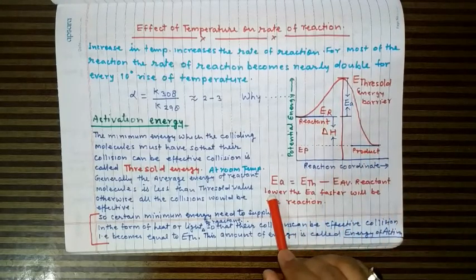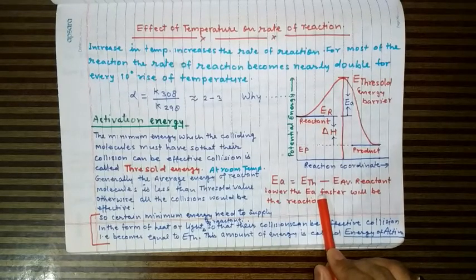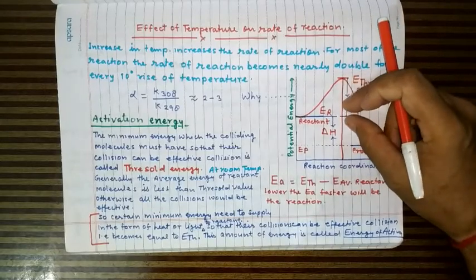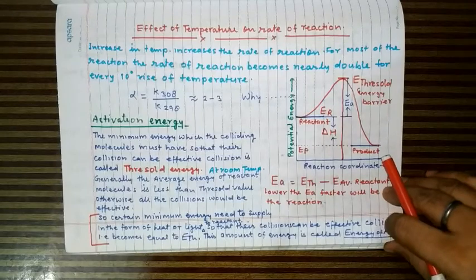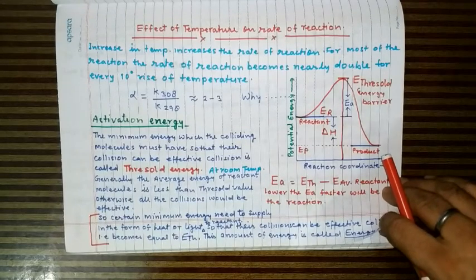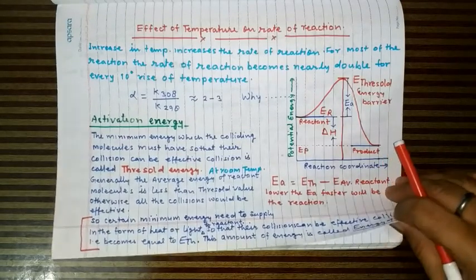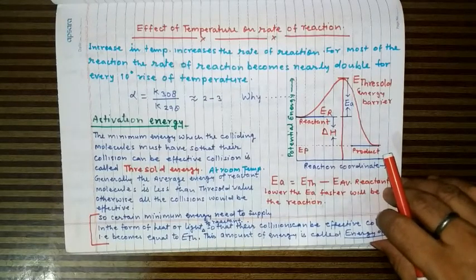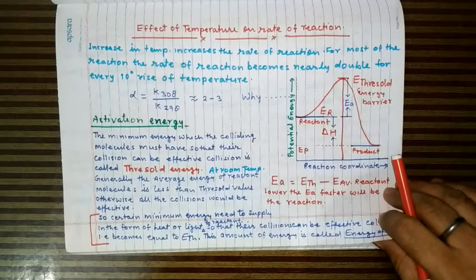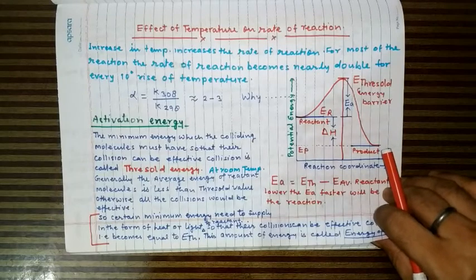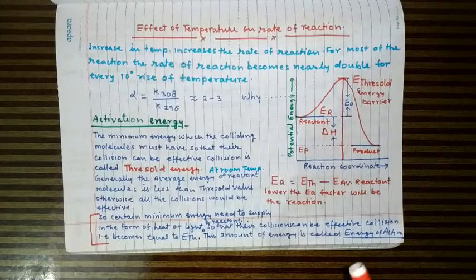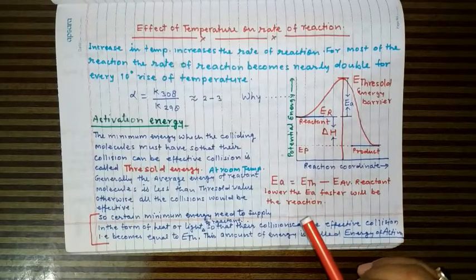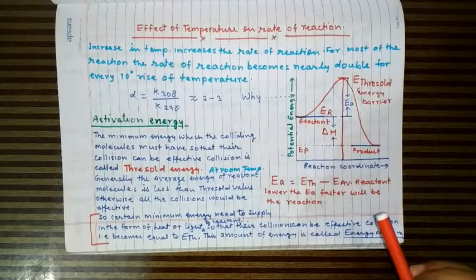So if the energy of activation is lower, then that reaction will be faster. Lower the energy of activation, faster will be the rate of reaction, because then most of the molecules will be having that amount of energy and their collisions will be effective collision. So what is, children, effective collision? The collision between the reactant molecules which is effective in forming the product.